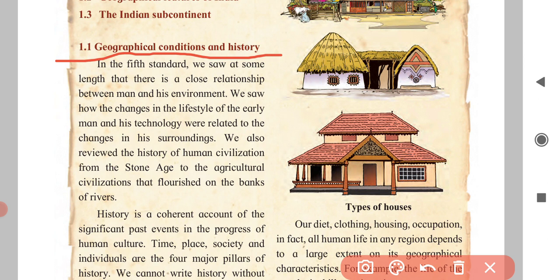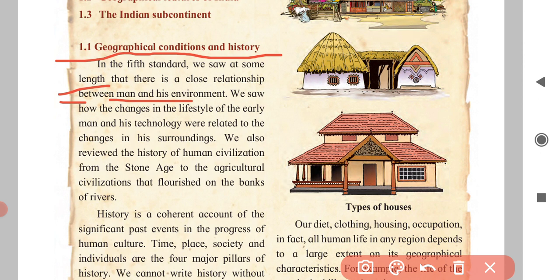In the 5th standard, we saw at some length that there is a close relationship between man and his environment. Now you are all promoted into the 6th standard. When you were in the 5th standard, what did we learn? We learned that man and his environment had a close relationship between them. What is the common understanding of this sentence, dear students? It means the man is fully dependent on the environment where he lives.